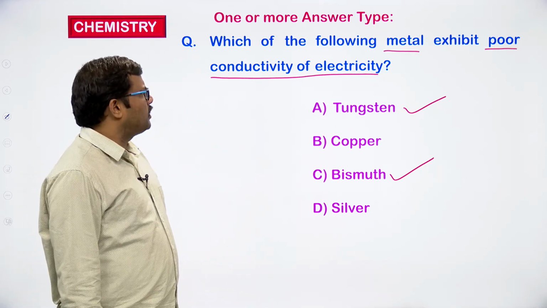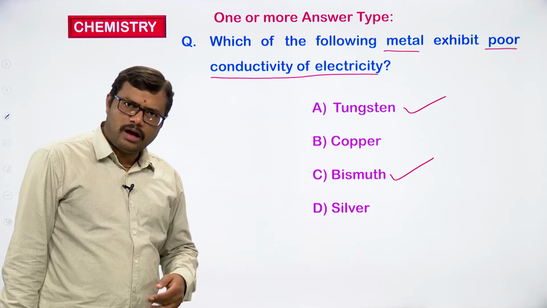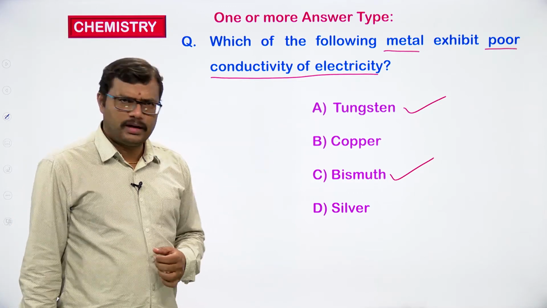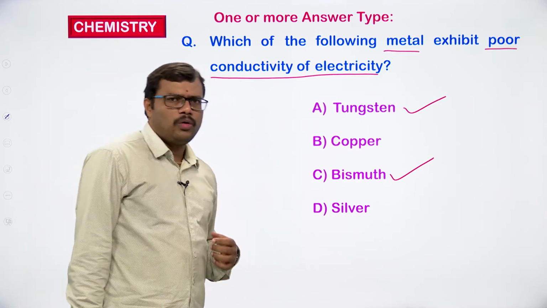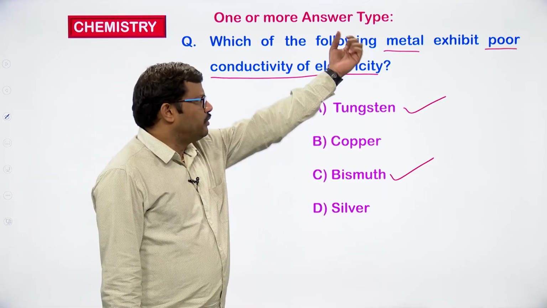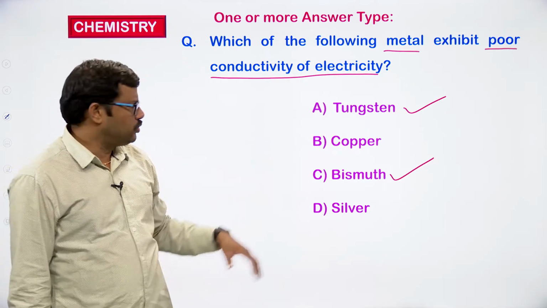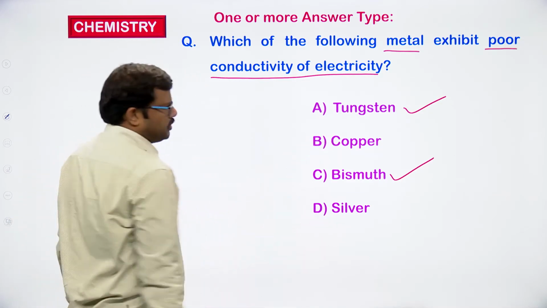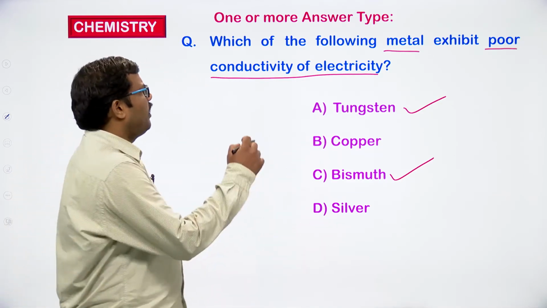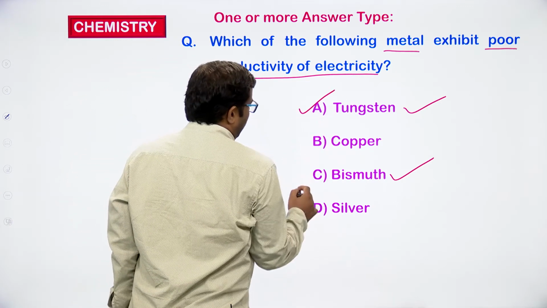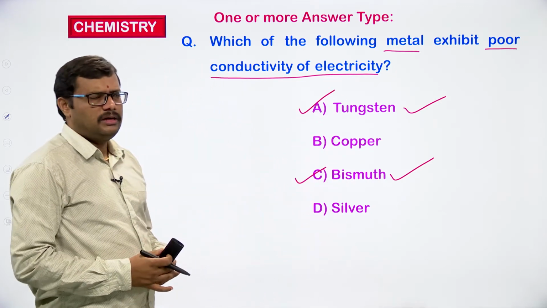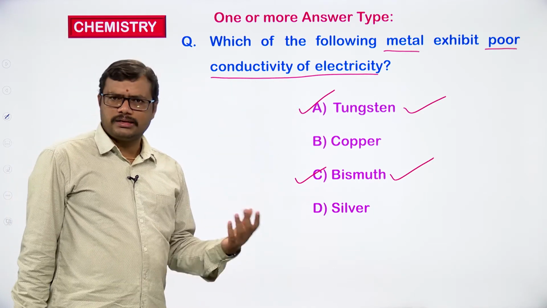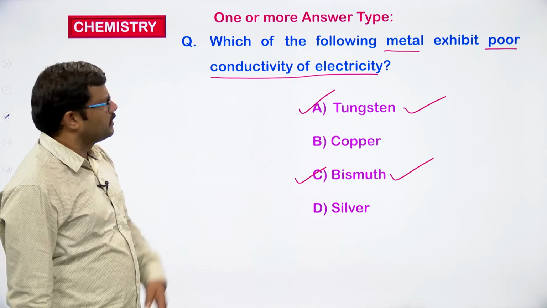So the poor conductors among the given options are tungsten and bismuth. Copper and silver are good conductors. So option A is correct, and option C is also correct in this case.